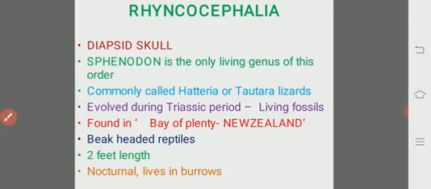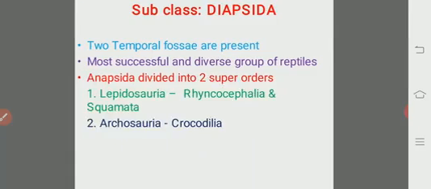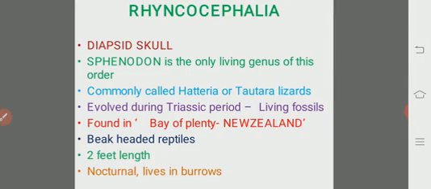See the order Rhynchocephalia from the Lepidosauria. If we observe the characteristic features of the Rhynchocephalia, they have the diapsid skull, two opsids are present, and the only living genus of this order is Sphenodon.